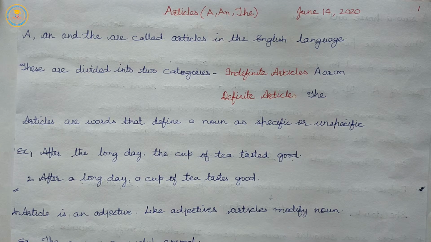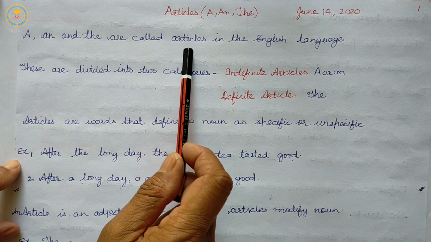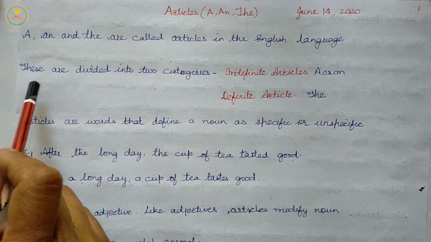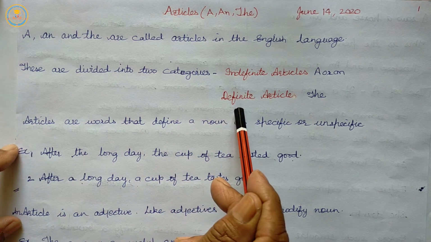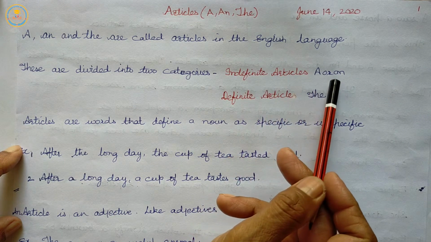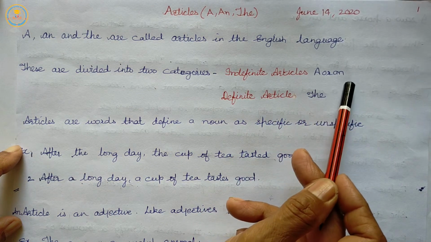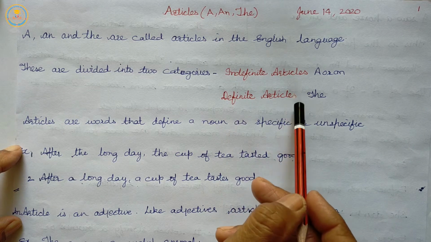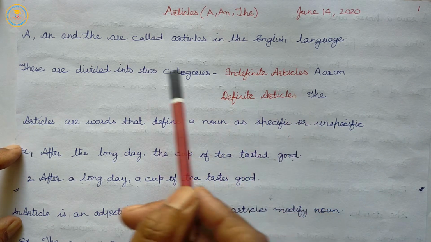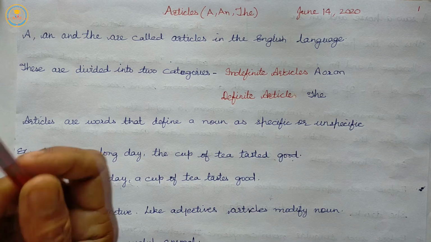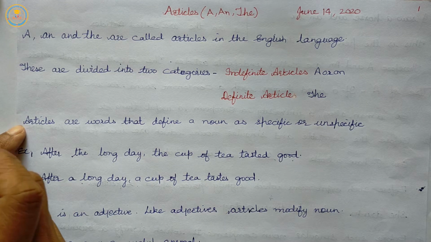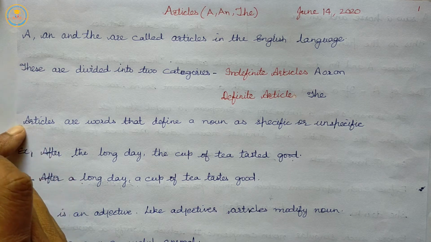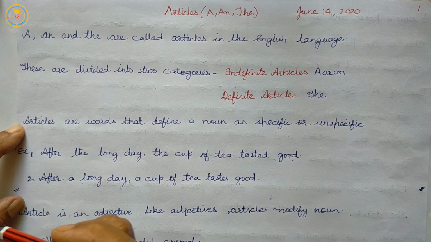So, let us begin our topic, articles. A, an and the are called articles in the English language. These are divided into 2 categories: indefinite articles and definite article. Indefinite articles are a or an. Definite article is the.